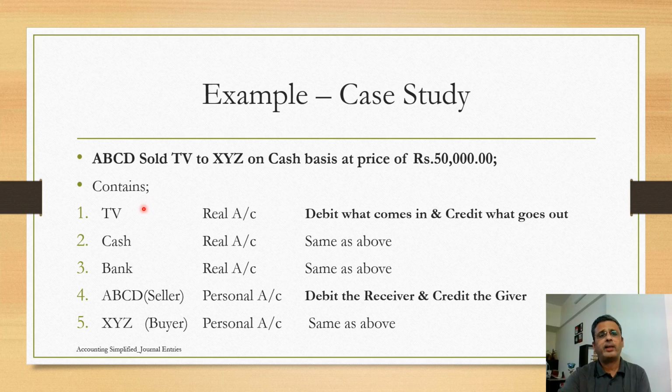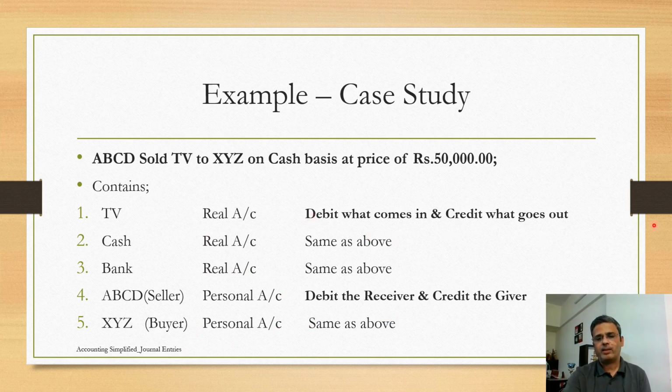we will come to know that TV falls under a real account, because we can see TV, we can touch TV. As we talked in the earlier video, anything which we can see, which we can feel, which we can touch is a real account. Cash also we can see and touch, so it's a real account. Bank also is a real account. And ABCD, that is the seller, and XYZ, who is the buyer, they would fall under the category of personal account. Rule of the personal account: debit the receiver, credit the giver. Rule of the real account: debit what comes in, credit what goes out.